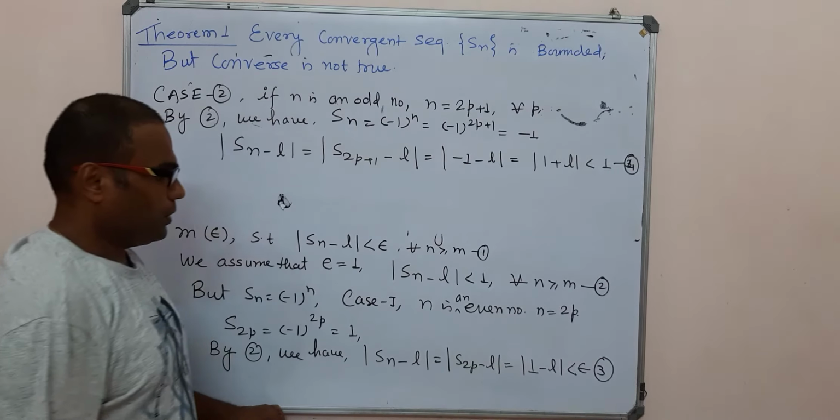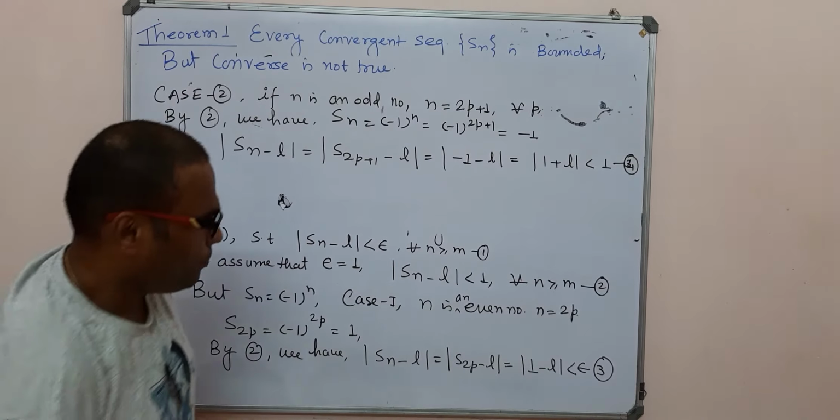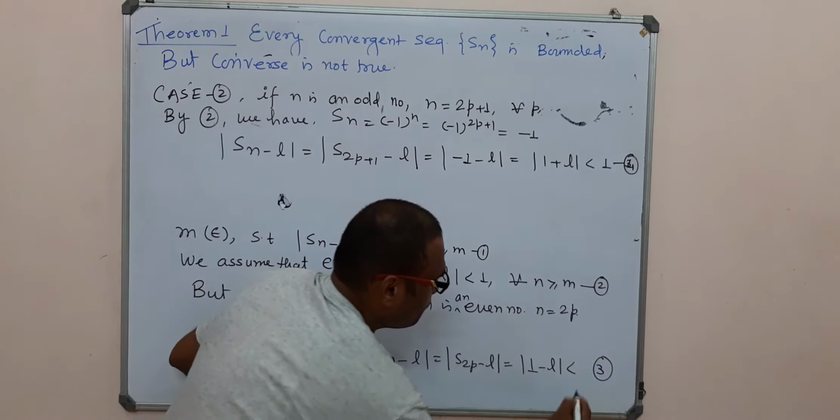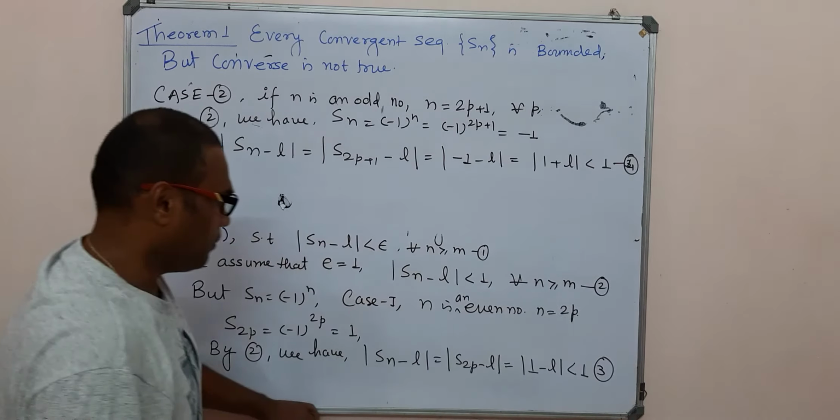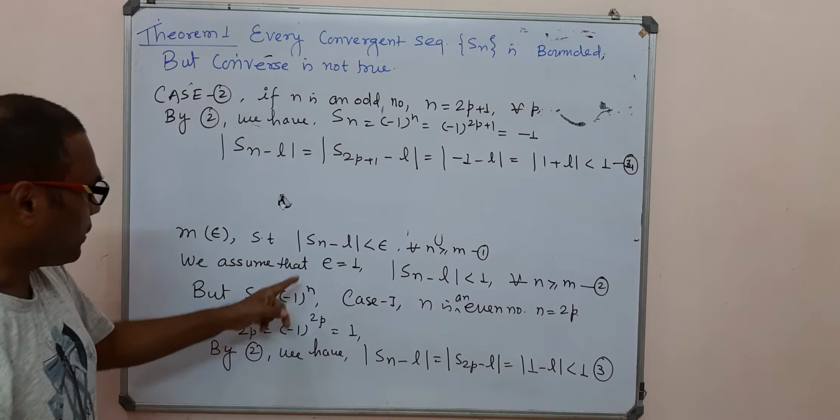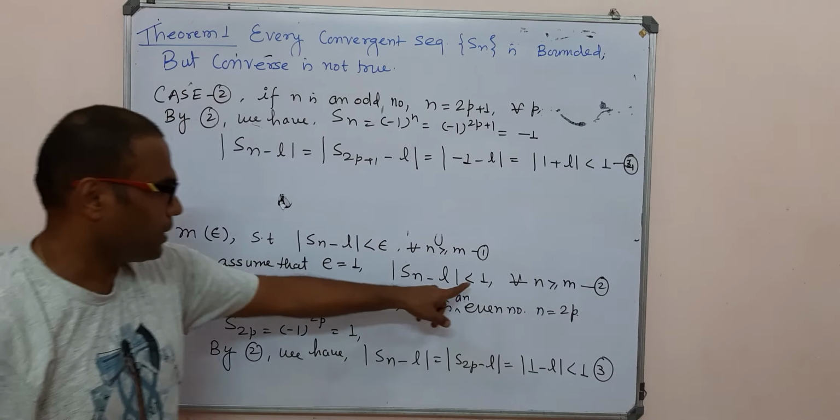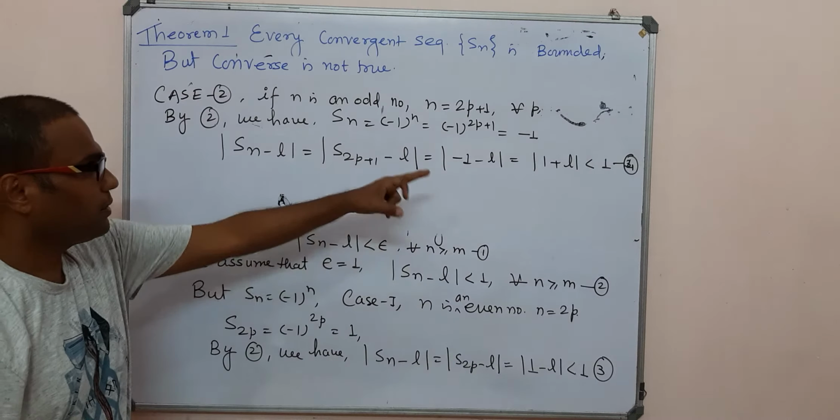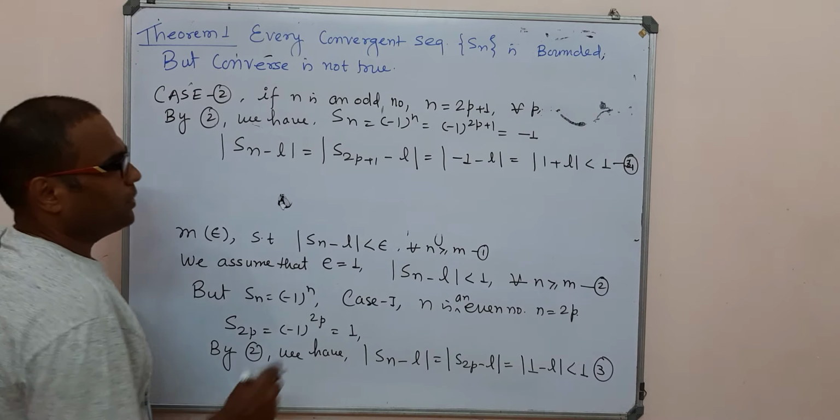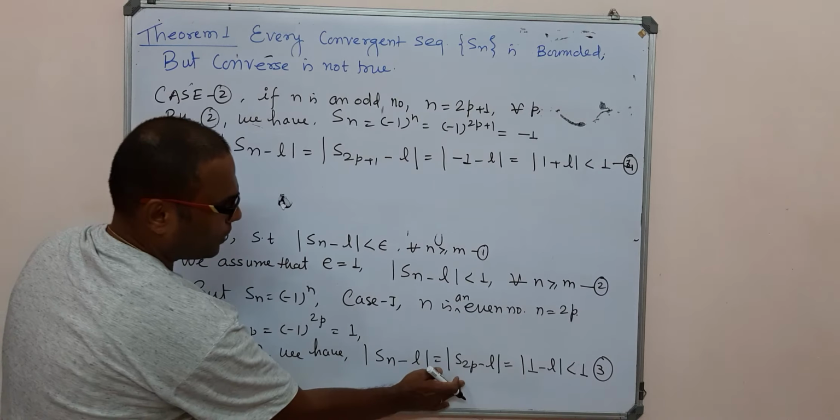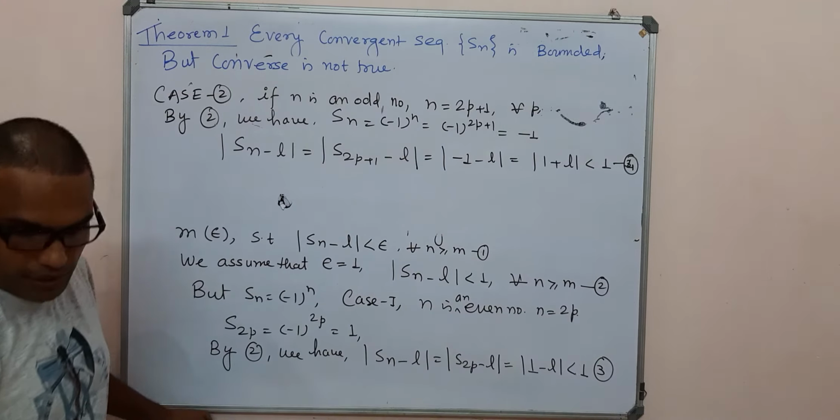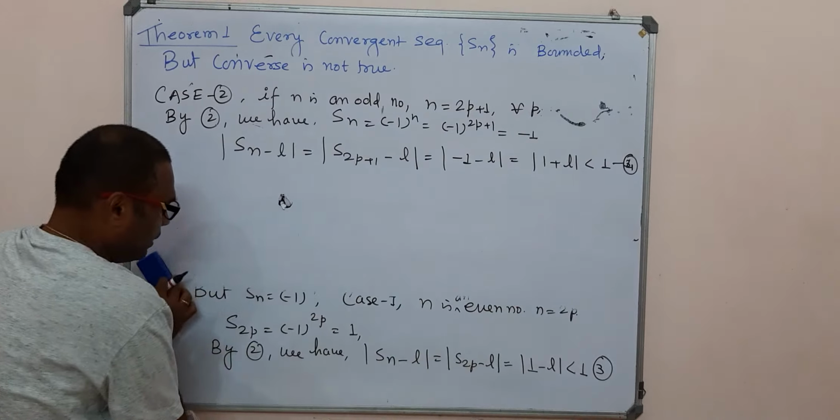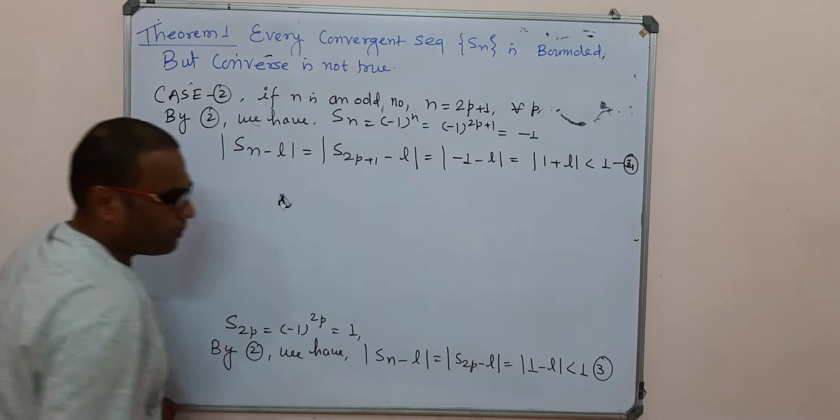It is less than 1 because epsilon is 1 here. So by 2 we have this line. So we have two important inequalities, 3 and 4. Now we use inequalities 2, 3 and 4 here.